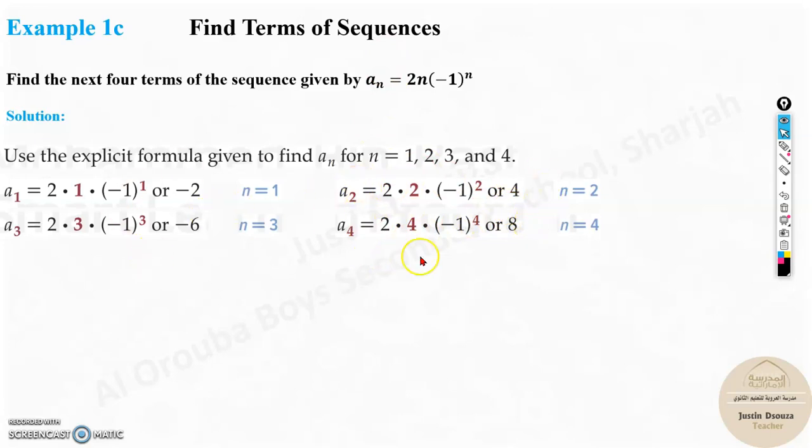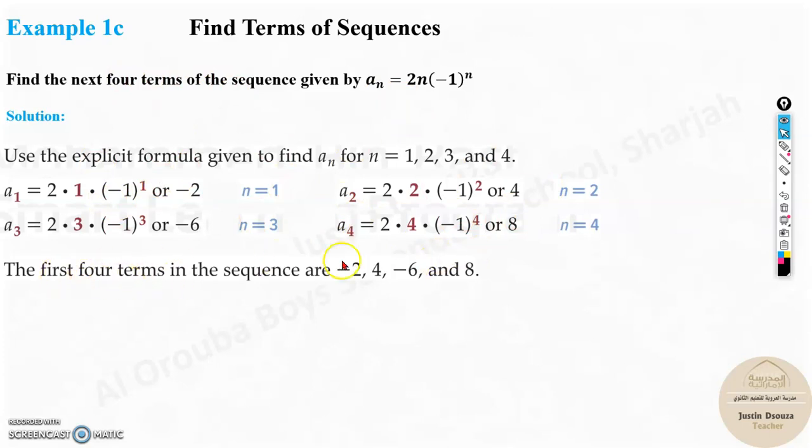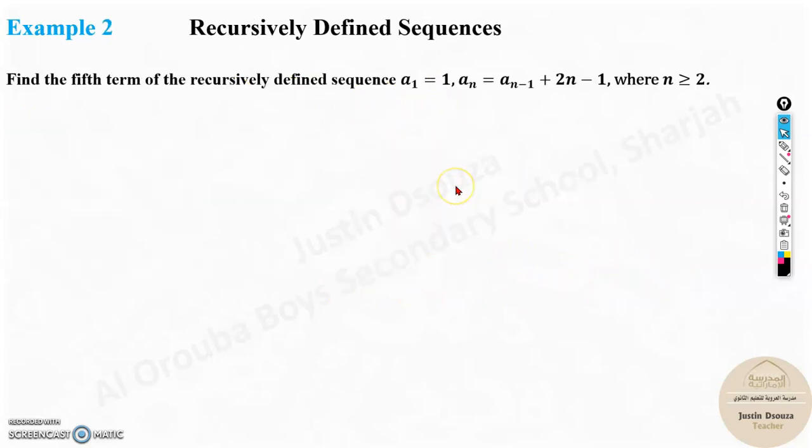So this is the pattern. These are the terms we will get, the next 4 terms. Now the first 4 terms, because we have not been given any terms, so these are the answers: minus 2, 4, minus 6, 8. The next one would be negative, then positive, negative, positive, just put the n values.